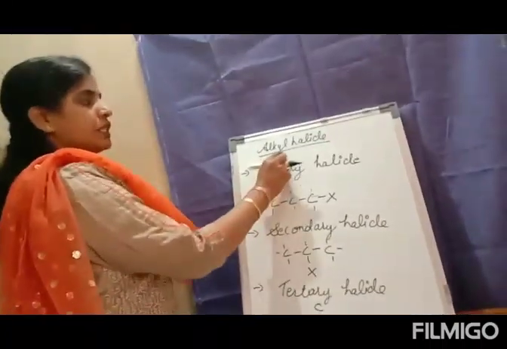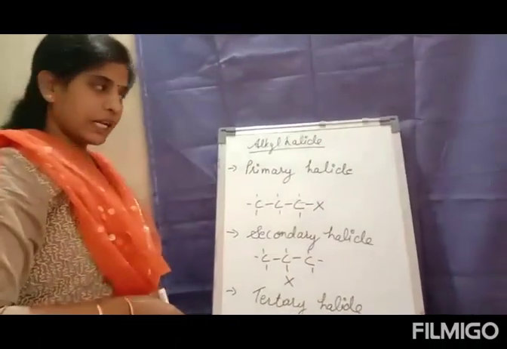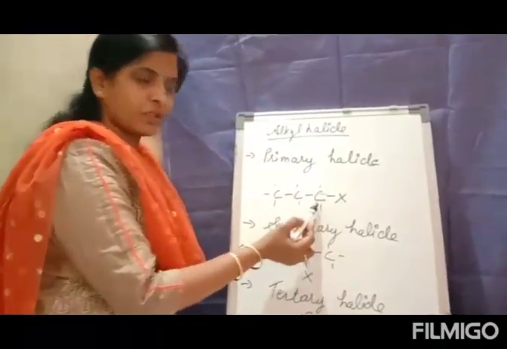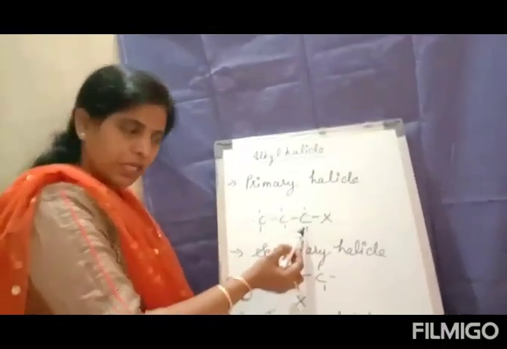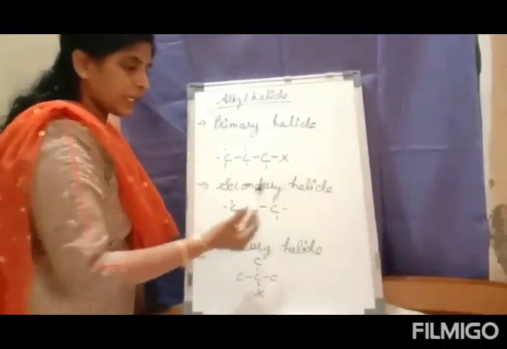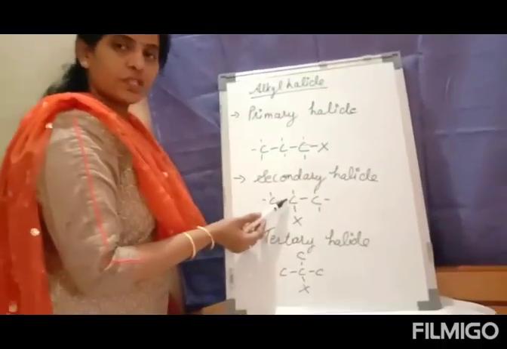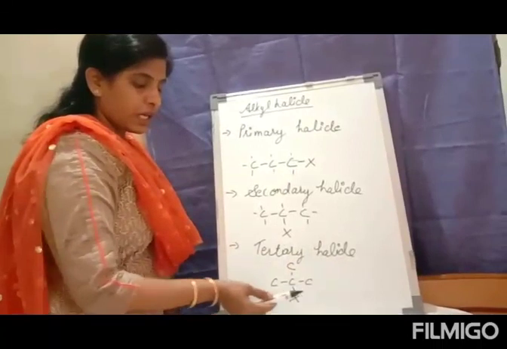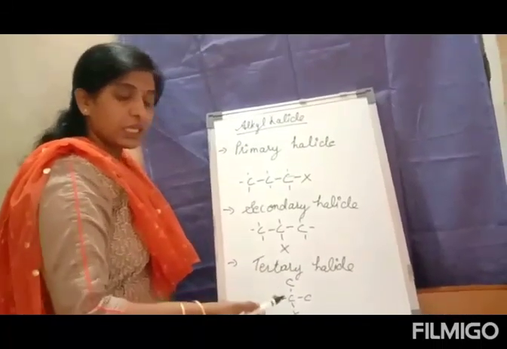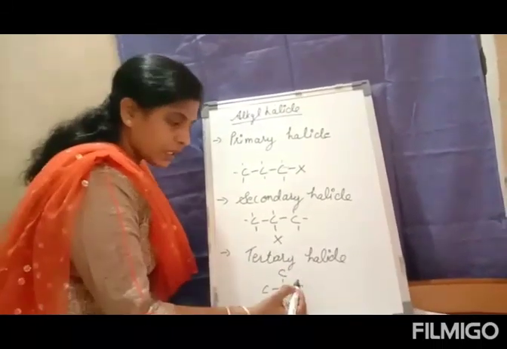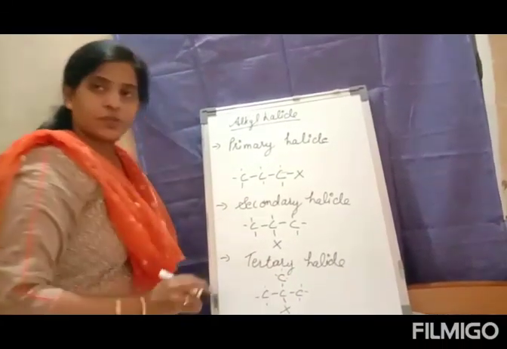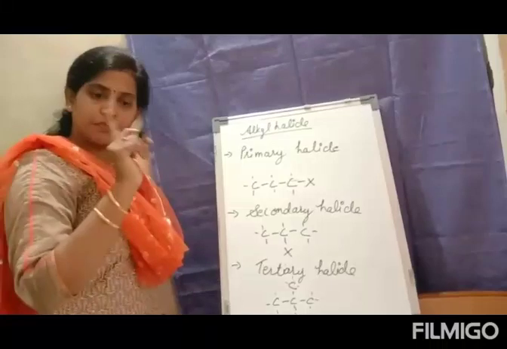So we have the first classification as alkyl halide, which is classified as primary halide, the position being the first carbon atom, the primary carbon atom. Secondary halide, where the halogen is attached with the secondary carbon atom. The tertiary halide, where the halogen is attached with the tertiary carbon atom. The other valencies obviously have to be completed with the hydrogen. This was the first one.